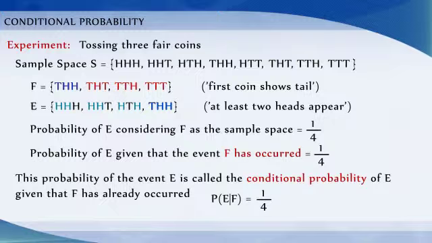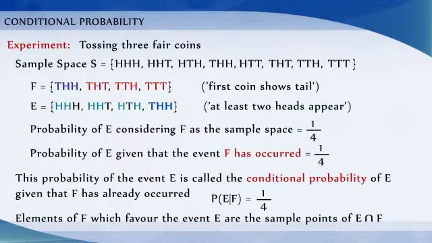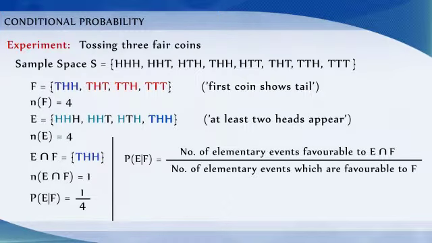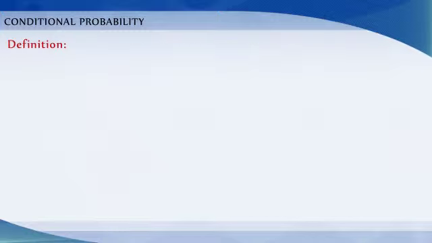One can observe that the elements of F which favor the event E are the common elements of E and F, that is, the sample points of E intersection F. Therefore, probability of E given F is equal to the number of elementary events favorable to E intersection F divided by the number of elementary events which are favorable to F. Definition.